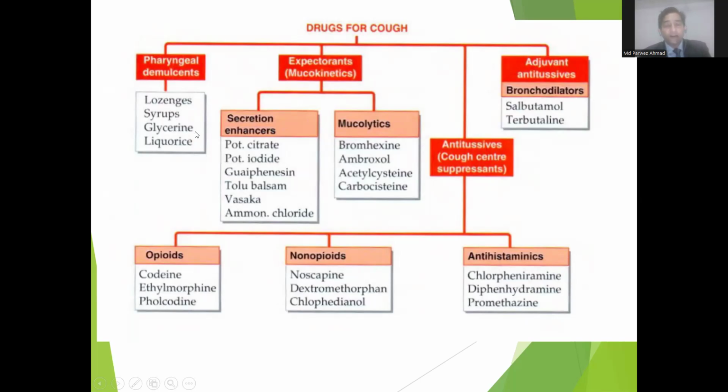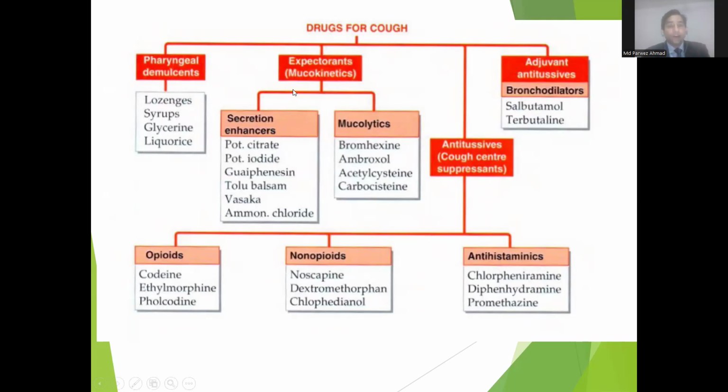Now, the second category of drug is called expectorants. Expectorants, it is clear from the name, expel. They are the drugs which expel the mucus by reducing its viscosity or increasing secretions. Expectorants are also called mucokinetics, and this category of drugs is used in case of productive cough.